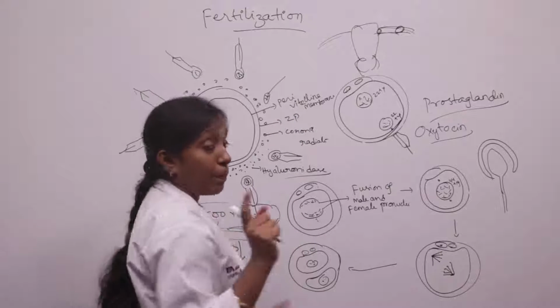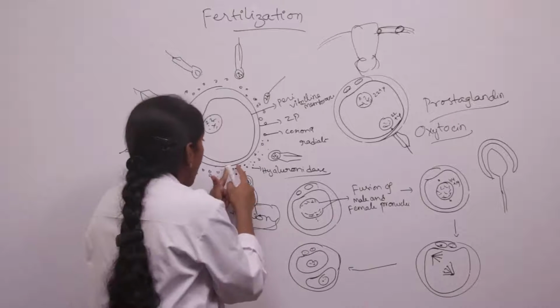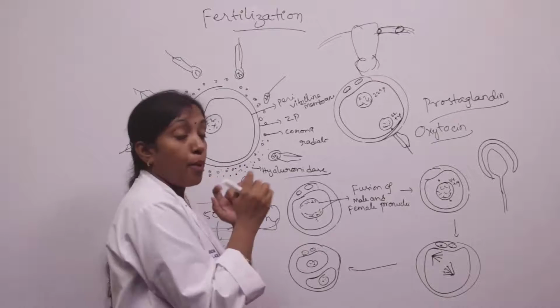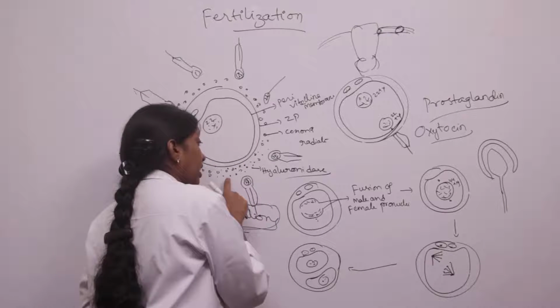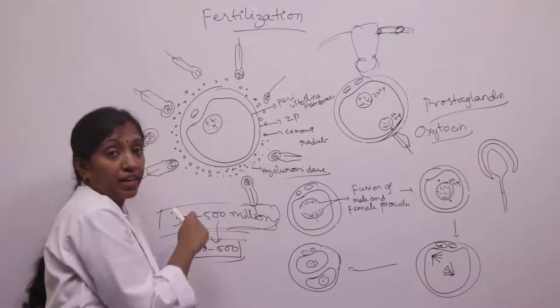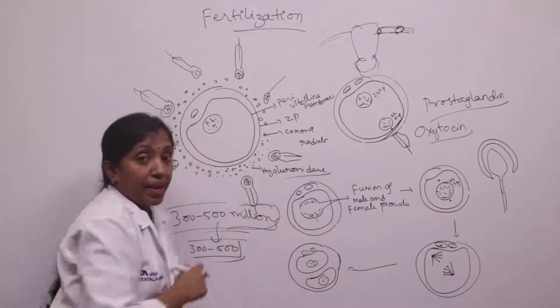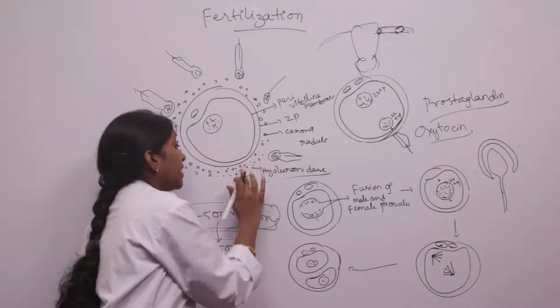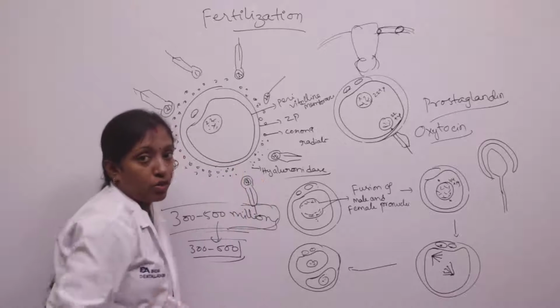And only the compatible sperm enters and reaches the zona pellucida, the next protective barrier of the secondary oocyte. The first protective barrier of the secondary oocyte is the corona radiata, and the hyaluronidase enzyme secreted by the acrosomal cap disintegrates it, and the sperm now reaches the zona pellucida.